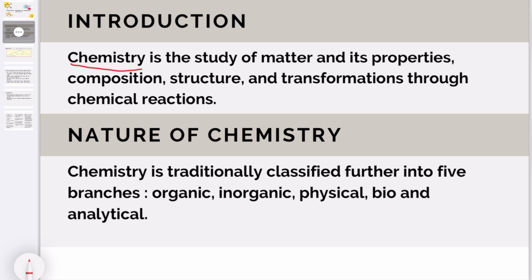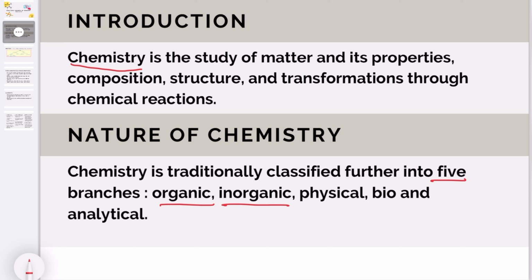Then next is the nature of chemistry. Chemistry is traditionally classified further into 5 branches: organic, inorganic, physical, bio and analytical. Organic chemistry is the study of the properties and reactions of compounds of carbon only. Inorganic chemistry is the study of all substances which are not organic.